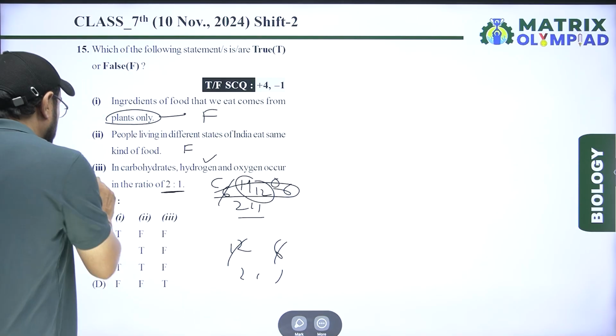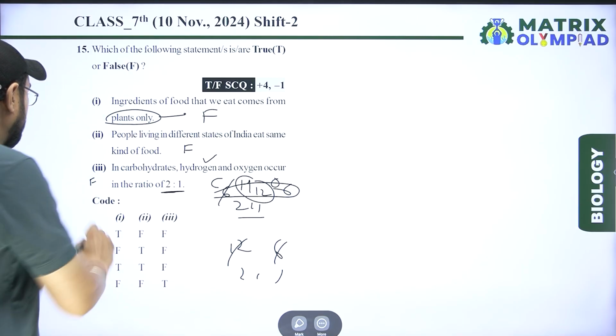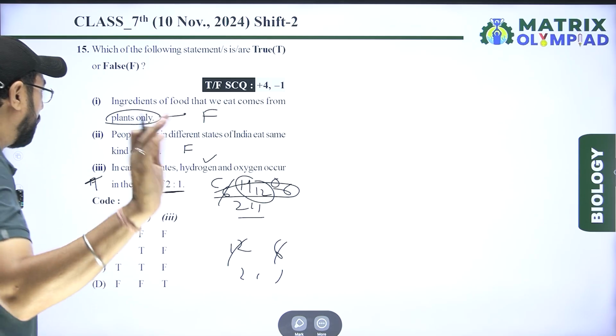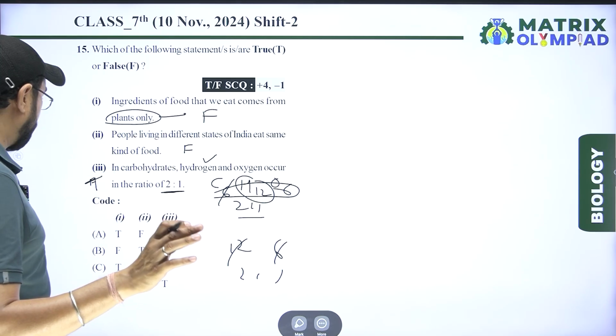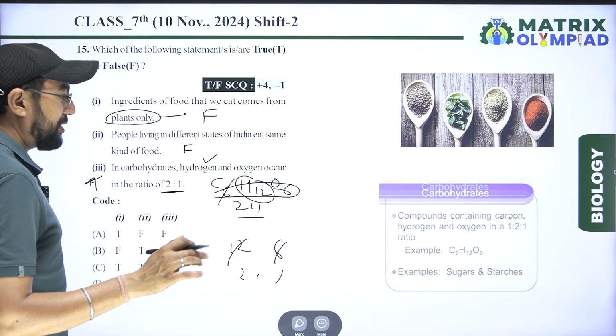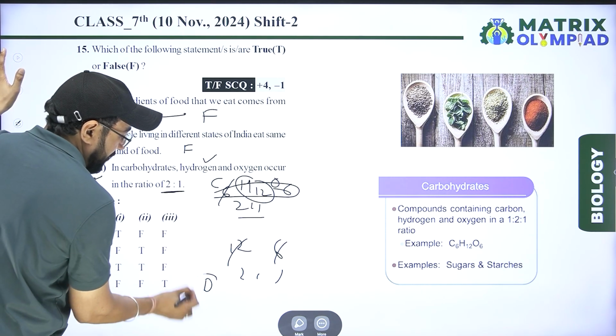So that is right. True, false, true. False, true. Option D is correct for this question.